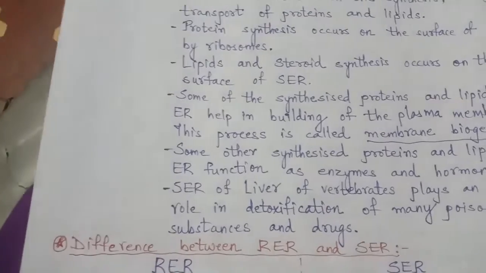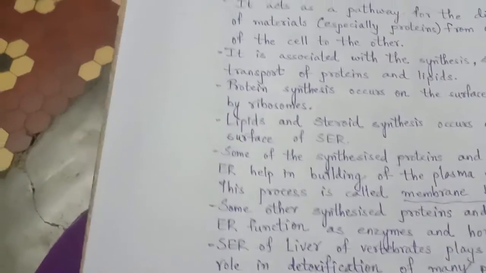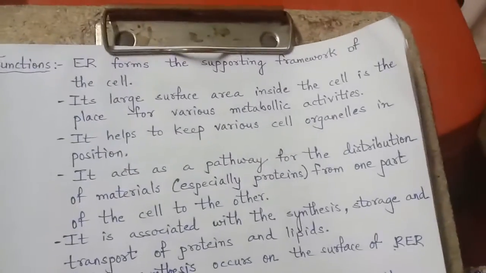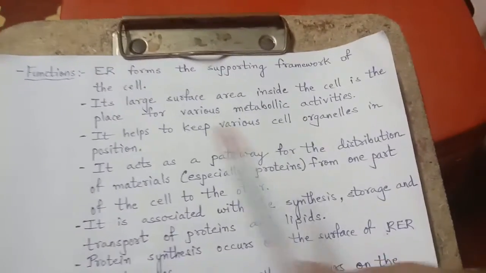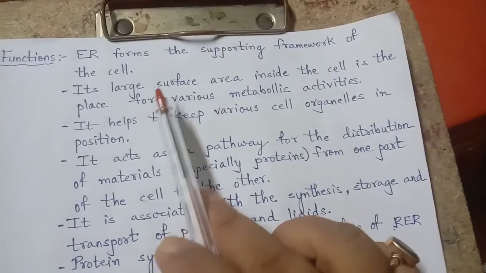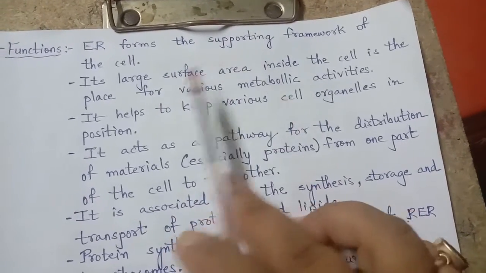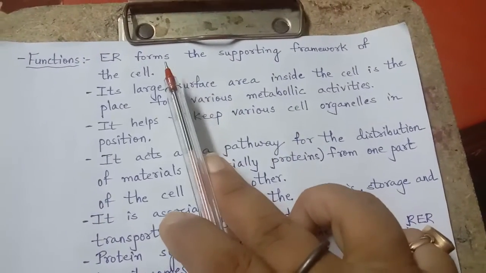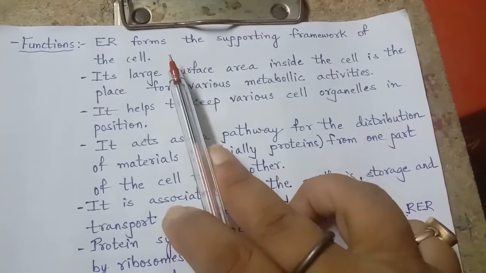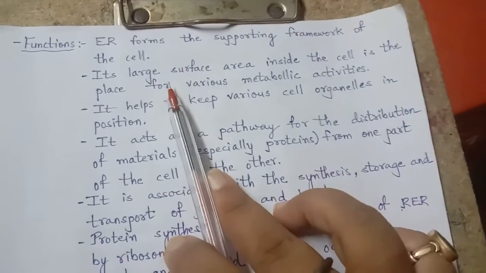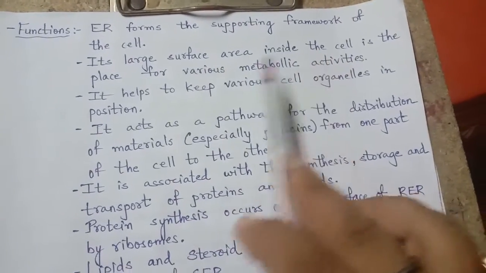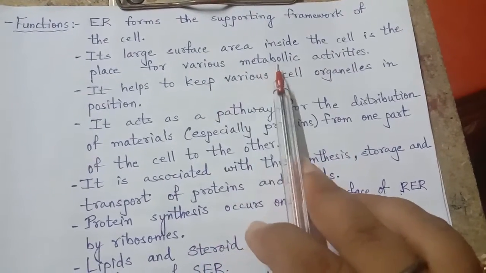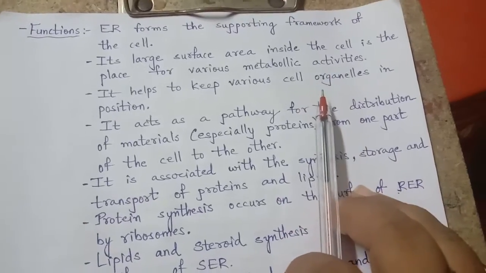Now let us see how it functions, that means what work it is doing and how it is helpful to our cell. The endoplasmic reticulum forms the supporting framework of the cell. It supports the cell to a larger extent. Its large surface area inside the cell is the place where various metabolic activities take place.